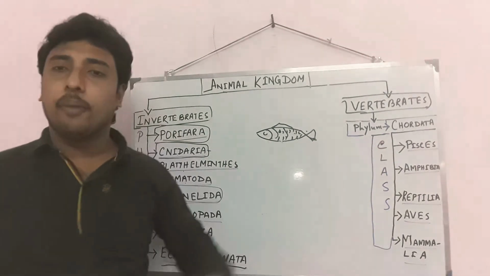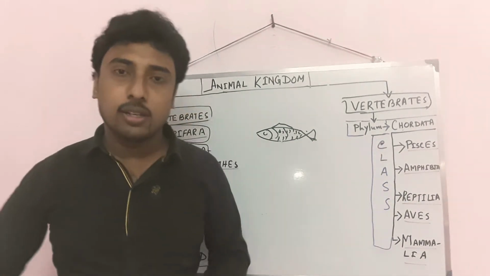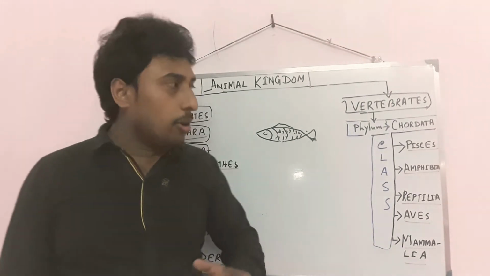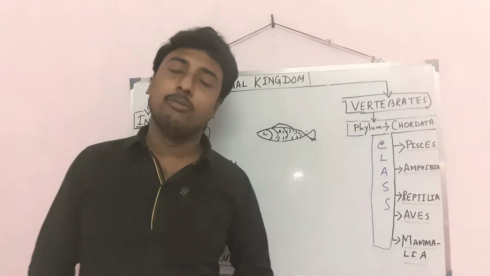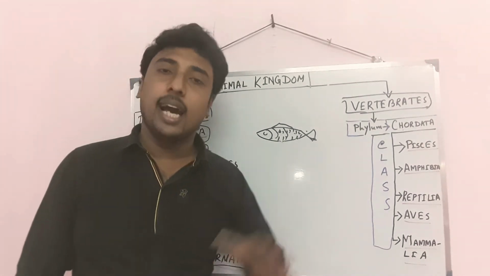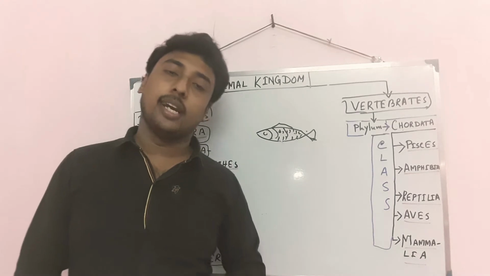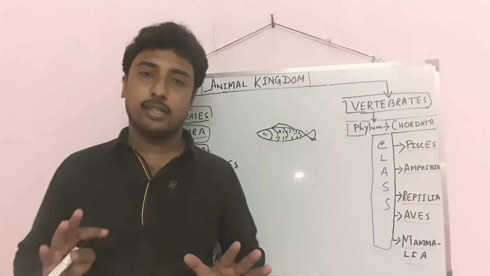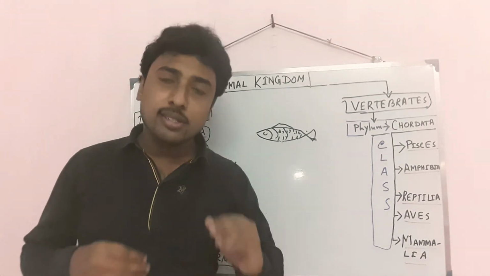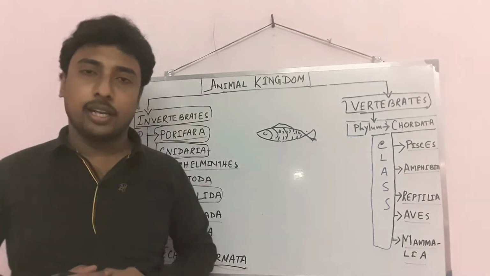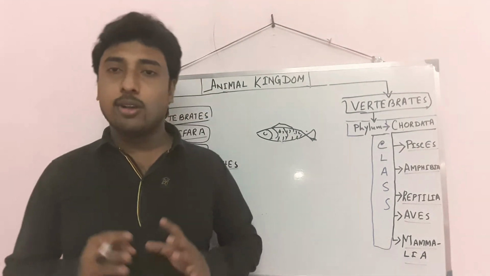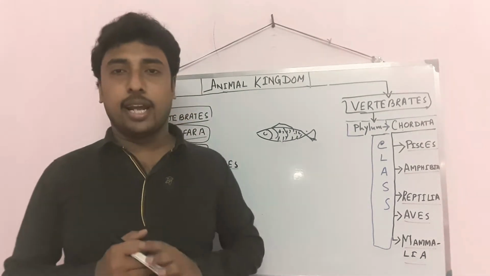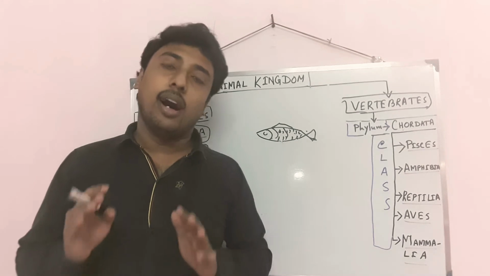Next is Amphibia. All of you know about Amphibia. Amphibia means frog. Primarily they live in water and then they live on land. Whenever they are living in water, their respiratory organ is the gill, and when they are on land, it is the lungs. Their body is not covered by scales. They have a naked, moist skin, and forelimbs and hindlimbs are present. Digits, finger-like projections, are present in the forelimbs and hindlimbs. A three-chamber heart is present.